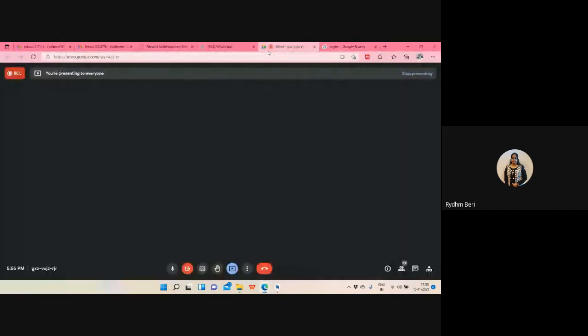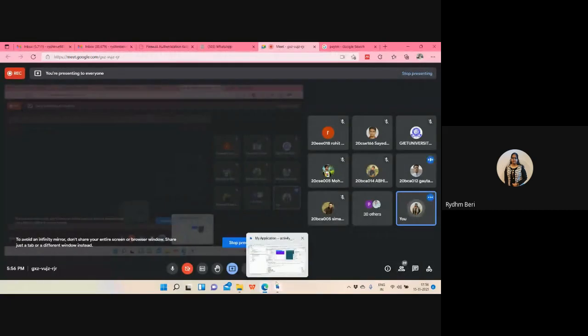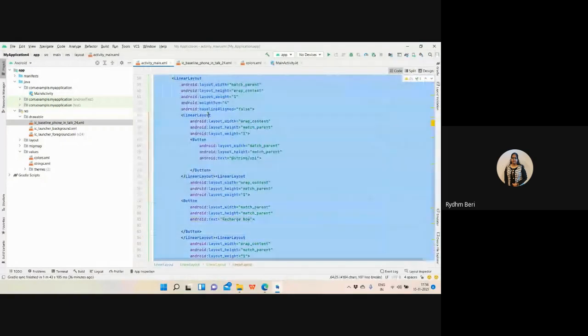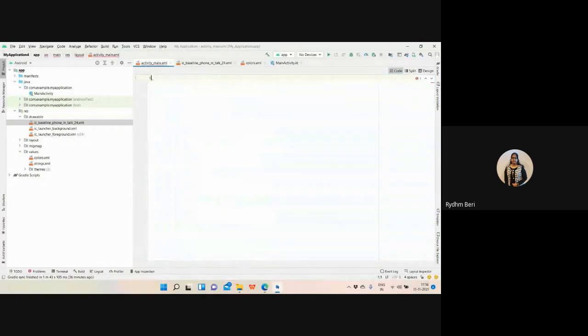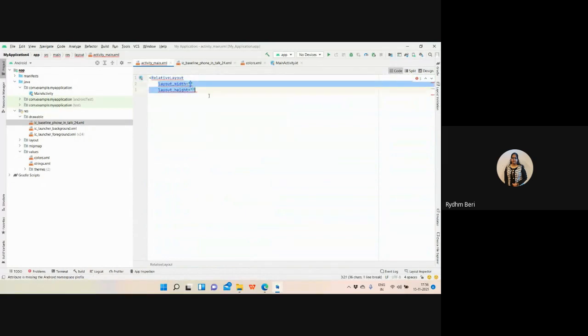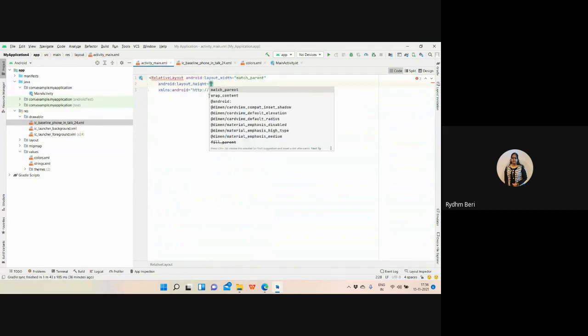It can be created easily. Yeah, ma'am, so linear layout is simple. Relative layout is complex, I think. Your constraint layout is there. Your table layout is there. All the things, different things are there. If you want to have the relative layout, you can simply, you don't require to have this. See, in relative layout, you just need to write this layout width as the match parent and the height as the match parent, right? Like this.